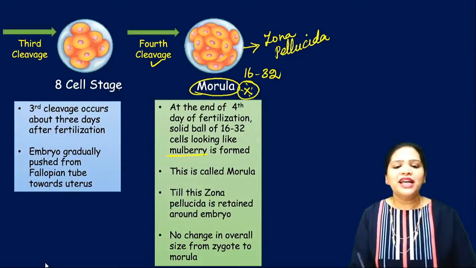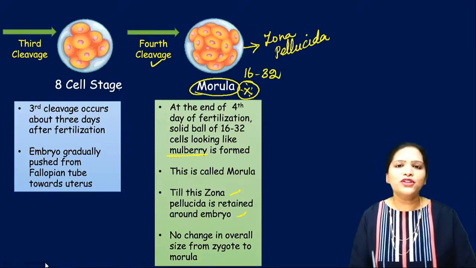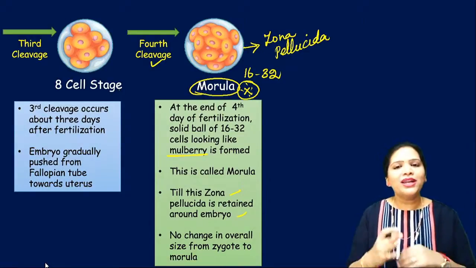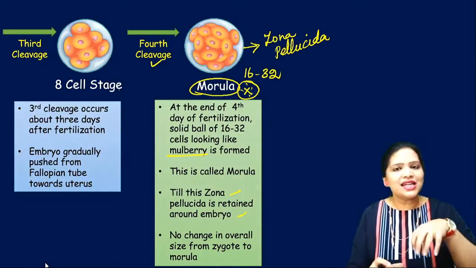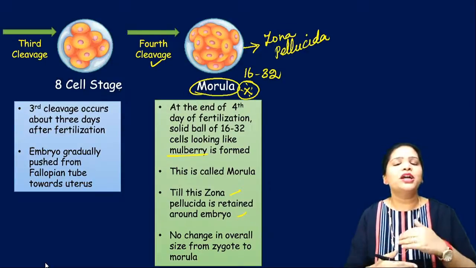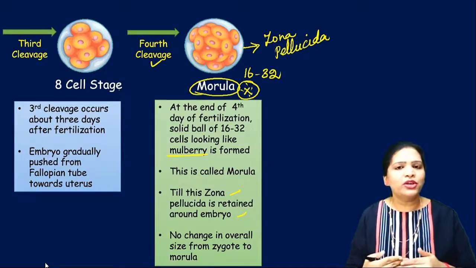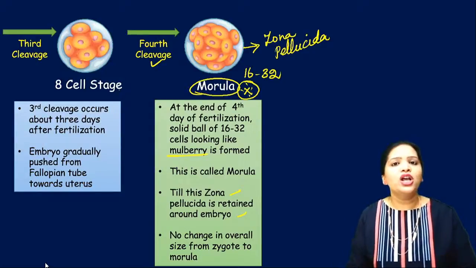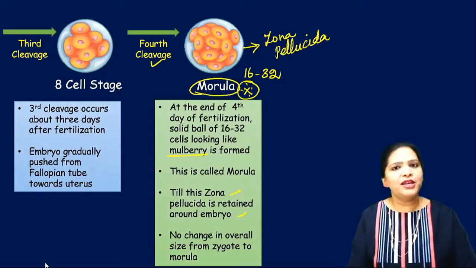Till this point the zona pellucida is retained around the embryo. Also we should remember that there is no change in the overall size of these cells from the zygote to the morula. So what happens here? There is no increase in the size of the cell. Just cell division occurs mitotically. So 1 becomes 2, 2 becomes 4, like this. Rapid dividing cells only is going on. There is no active increase in the size of the cell. So there is no overall change in the size from the zygote to the morula stage.